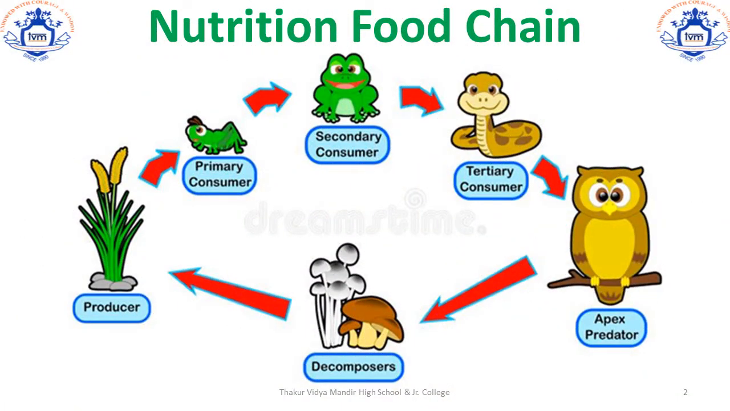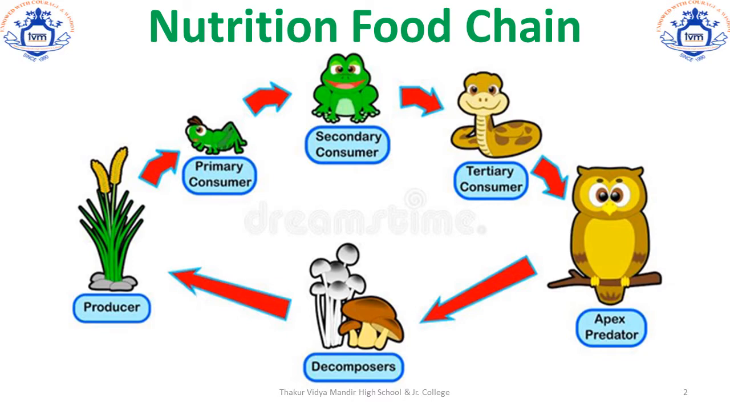Now, plants produce food on their own. So they prepare it on their own. So we can say that plants are autotrophic. Primary consumers, that are the first consumers, feed on the plants and gain nutrients from the plants. They are called as primary consumers. Consumer means they consume something.